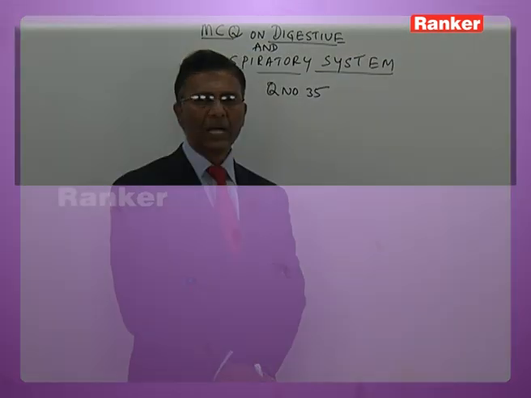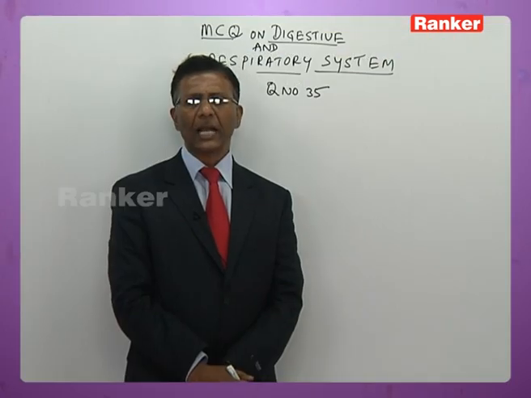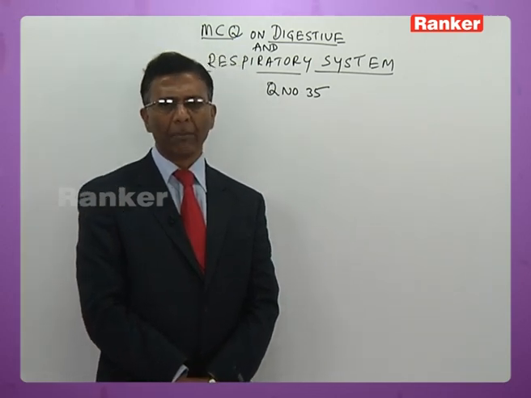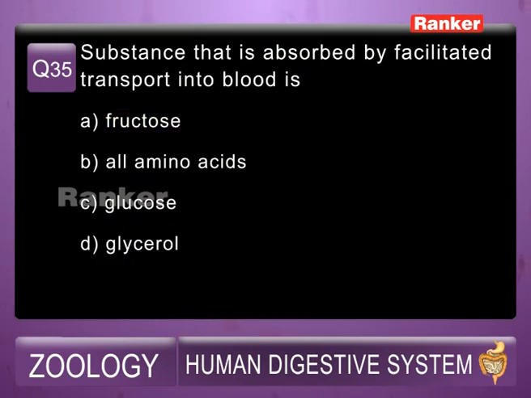35th question. Substance that is absorbed by facilitated transport into the blood. So here are the options: A, fructose; B, all amino acids; C, glucose; D, glycerol. The answer for this is fructose. Fructose from the lumen of the intestine diffuses into the blood capillaries by facilitated diffusion. So the answer here is A, facilitated diffusion.